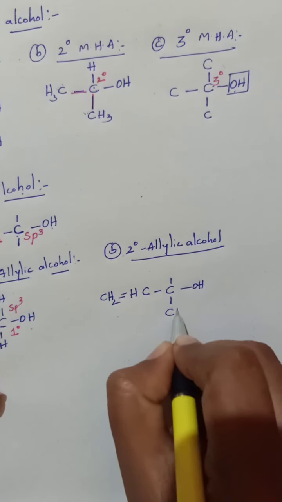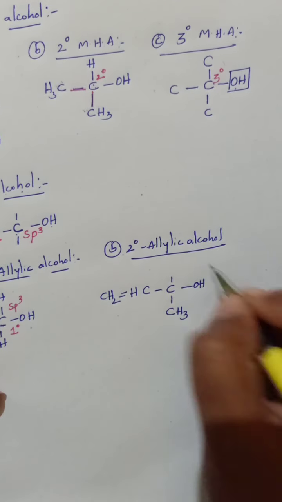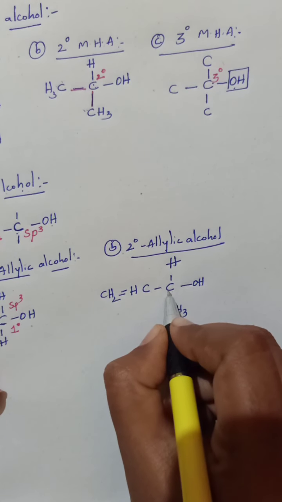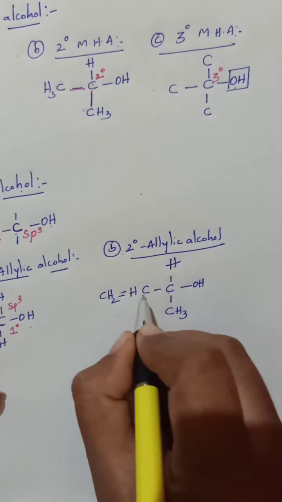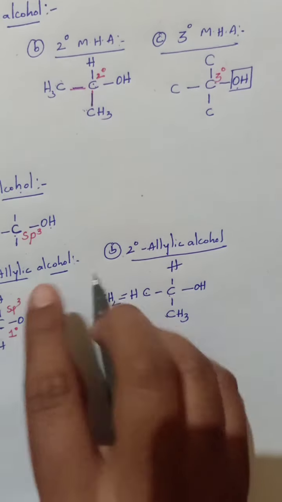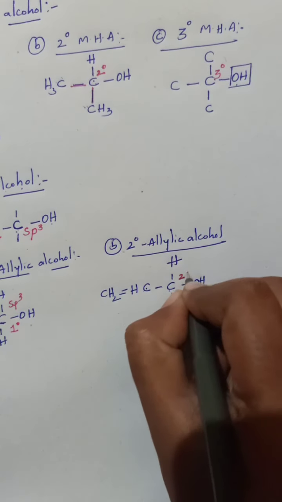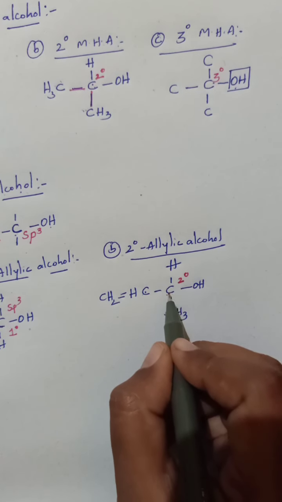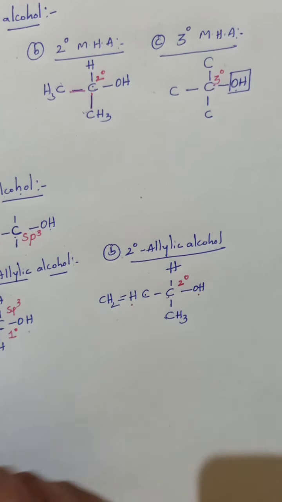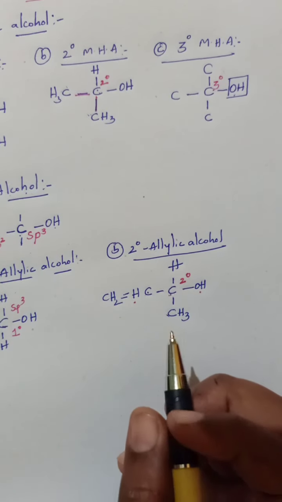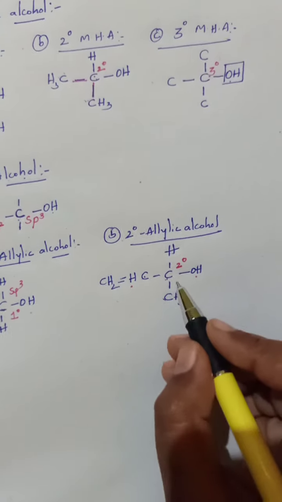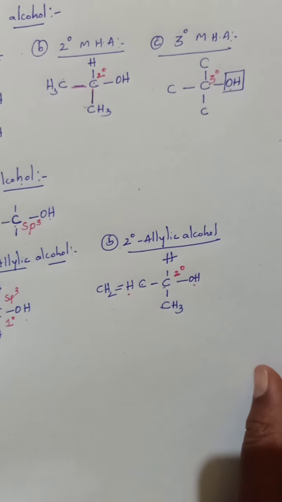So here I am taking one more carbon atom and here we have to take hydrogen. Is this carbon secondary? Obviously it is secondary because it is attached with two other carbon atoms. And it is allylic in nature because the sp3 carbon holding OH is attached with an sp2 hybridized carbon. So this secondary allylic alcohol contains OH on a secondary carbon.